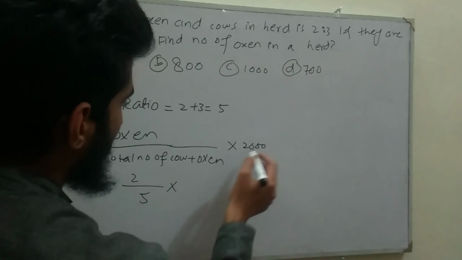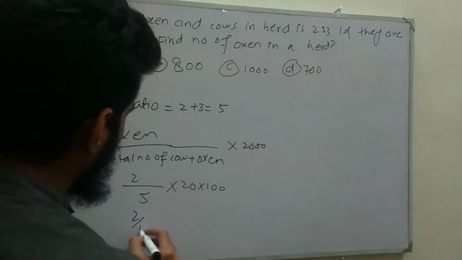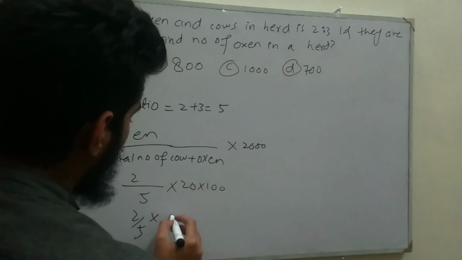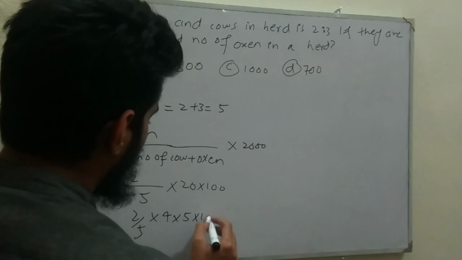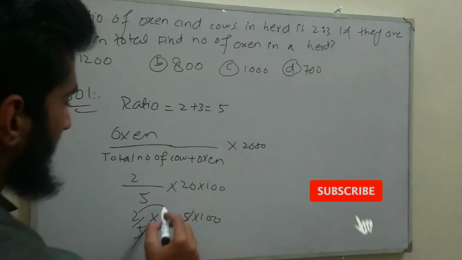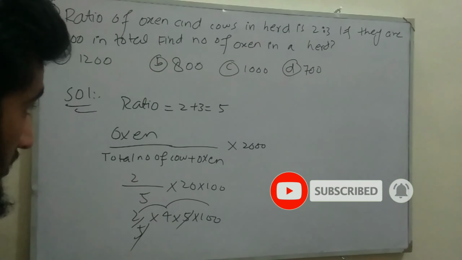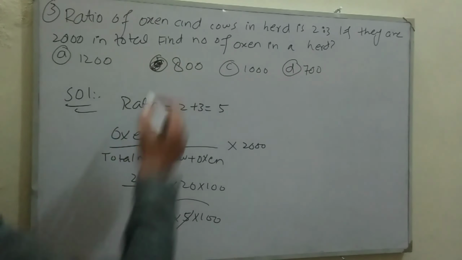So multiplying 2000 can be written as 20 multiply 100. So 2 divided by 5 multiply 20 can be written as 4 multiply 5 multiply 100. So 5 is cancelled out with 5. So we are left with 2 multiply 4, and 2 multiply 4 gives us 8, 8 multiply 100 gives us 800. So the correct choice is option B.